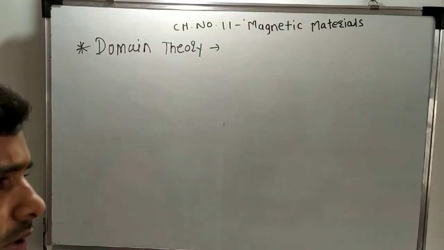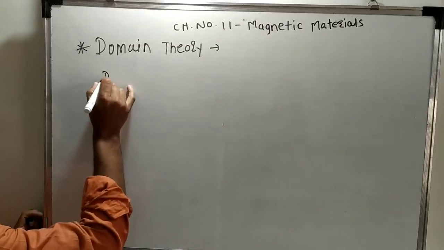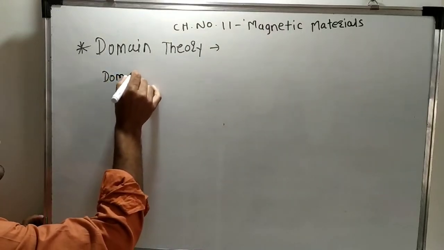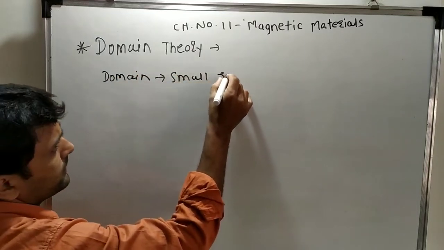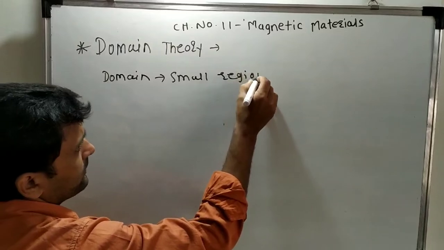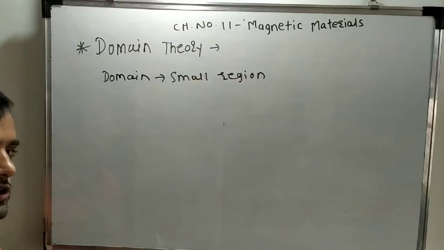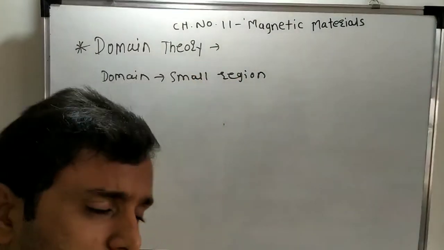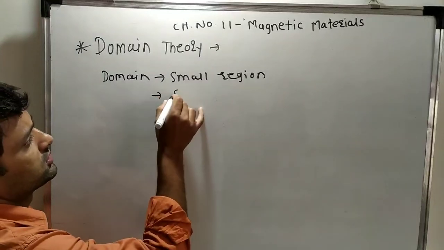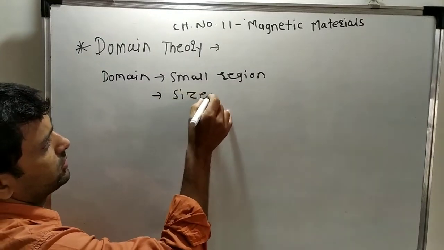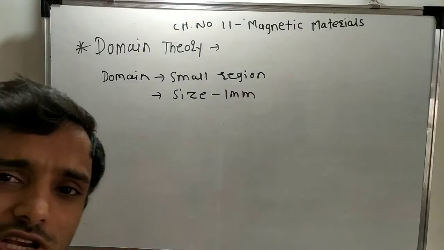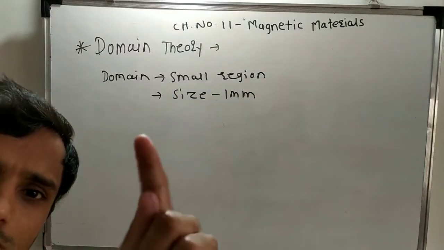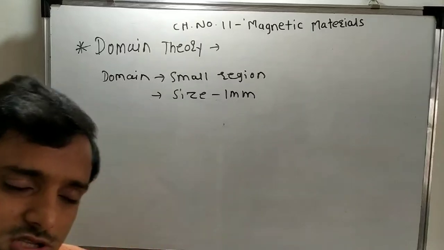The size of the domain. What is the domain? Domain is a small region in ferromagnetic substance. What about size? The size is about 1 millimeter. So very small size is there. So one domain is about just a 1 millimeter size.